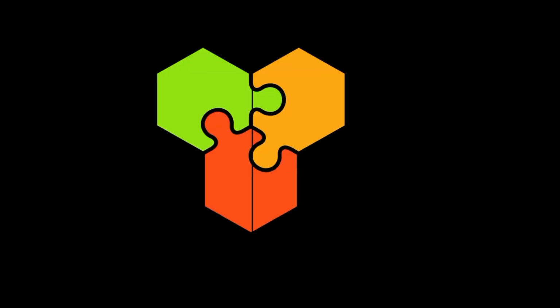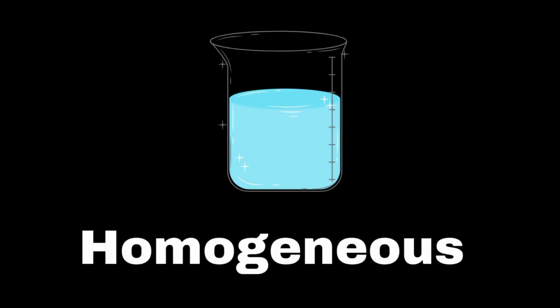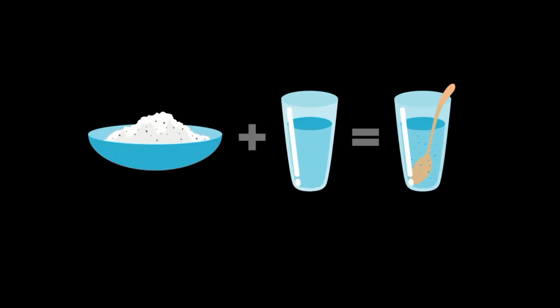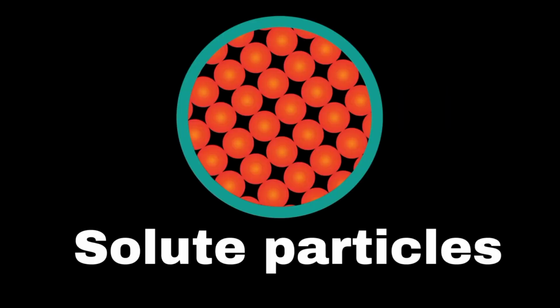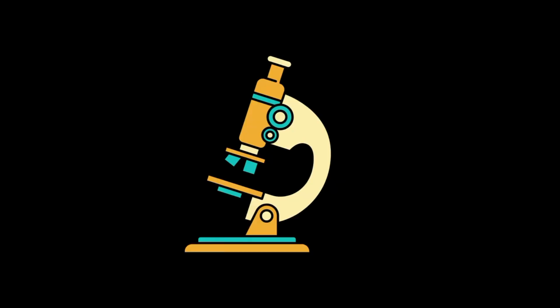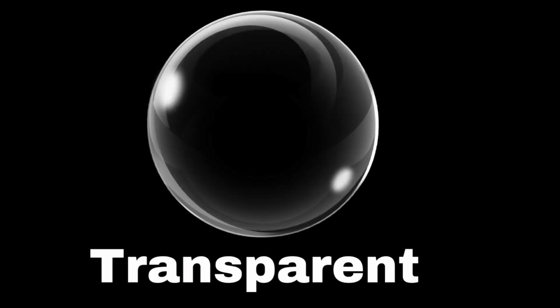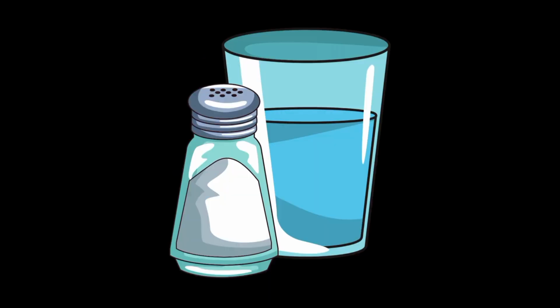Solutions, mixtures, and suspensions are all forms of matter that involve combinations of substances, but they differ in their composition and properties. Solutions are homogeneous mixtures where one substance, called the solute, is completely dissolved in the solvent. In a solution, the particles of the solute are so small that they are evenly distributed at the molecular level and cannot be seen, even under a microscope. Solutions are transparent and do not separate over time. For example, salt water is a solution where salt dissolves in water.